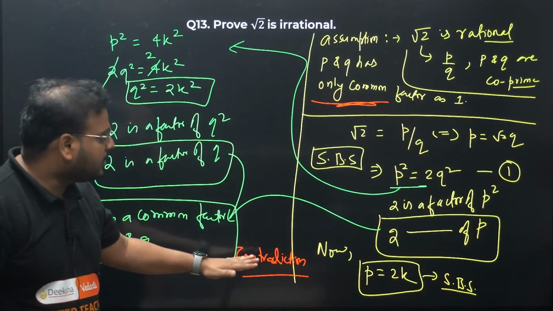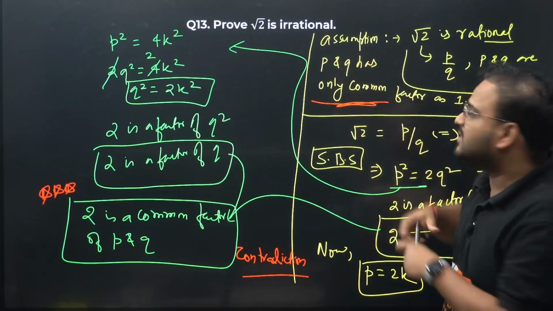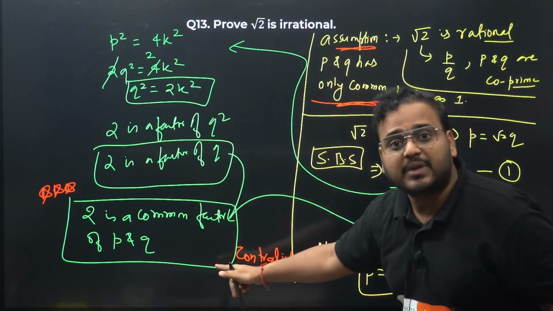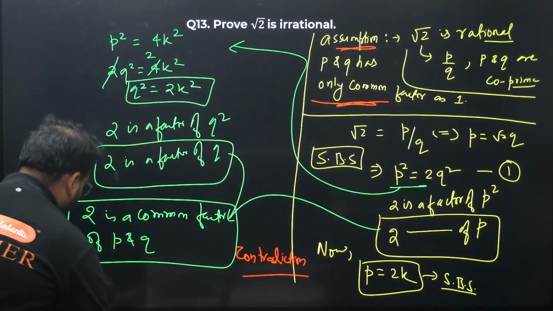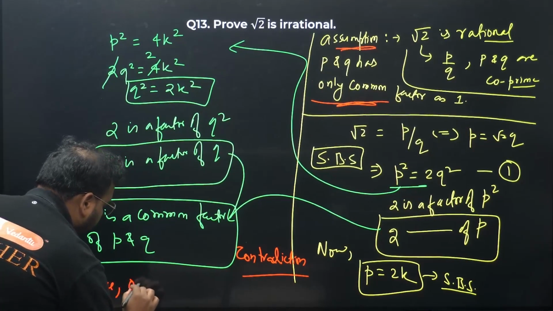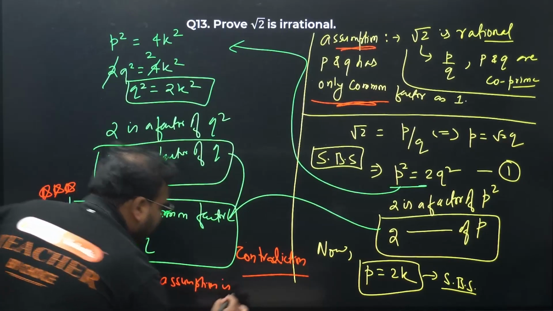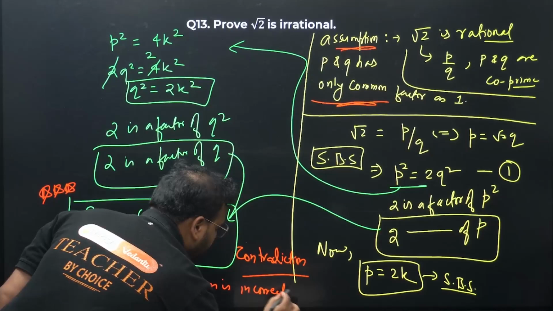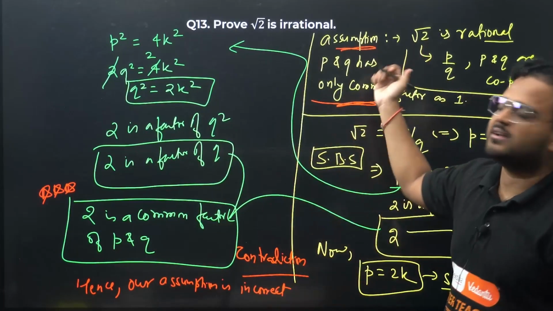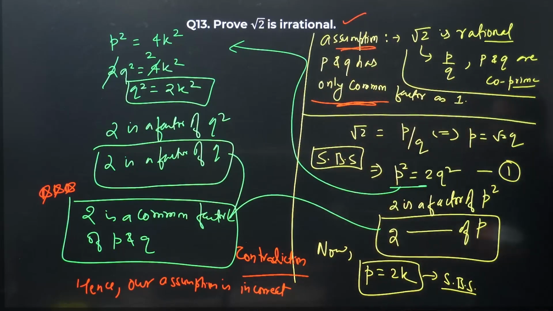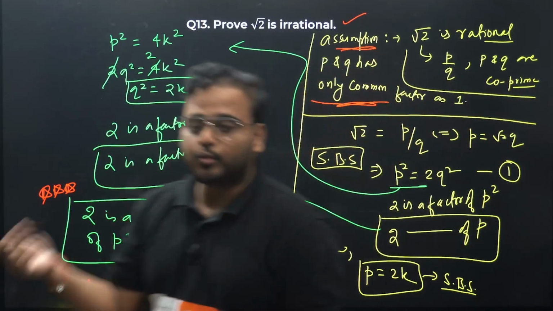And how does this contradiction come to us? Because of our assumption. Starting from here, we are making this assumption, and based upon this assumption I'm getting a contradiction. It means this must be wrong. Therefore, what is the last statement? Hence our assumption is incorrect. So what was our assumption? It is rational. Incorrect means it is actually irrational. We have proved it. You must write over here, hence our assumption is incorrect. Therefore, the value root 2 is actually irrational.